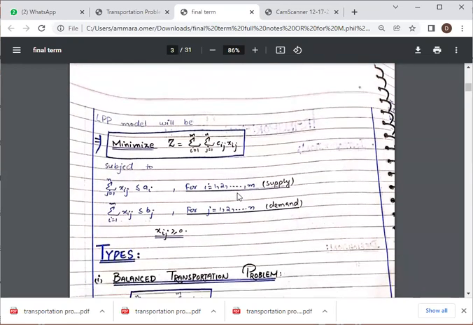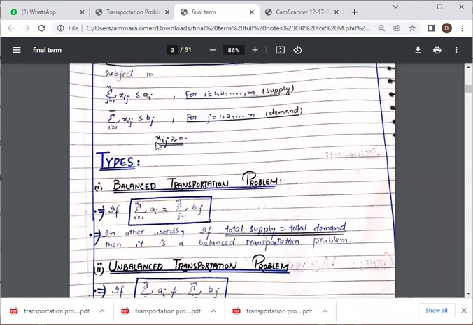Subject to the constraints: the sum of Xij is less than or equal to Ai, which represents supply, and the sum of Xij is less than or equal to Bj, which represents our demand. And the non-negativity constraints are Xij is greater than or equal to 0.